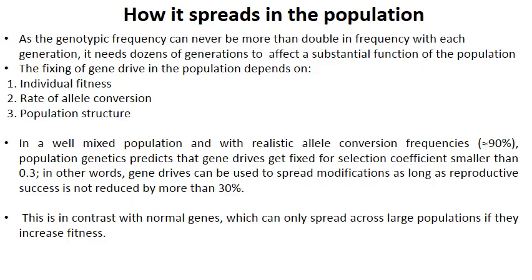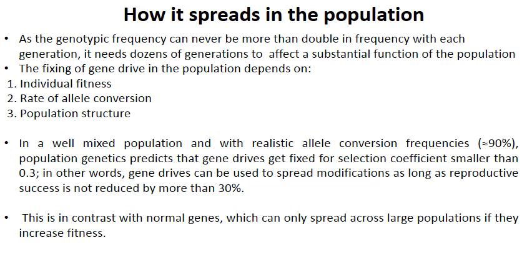How it spreads in a population. As the genotypic frequency can never be more than double in frequency with each generation, it needs dozens of generations to affect a substantial fraction of the population. That means when we are altering a single individual, to propagate and spread into the population takes many generations. But when we introduce the same mechanism in different organisms, maybe thousands, it may take hardly 10 to 12 generations in a moderate population to spread across.